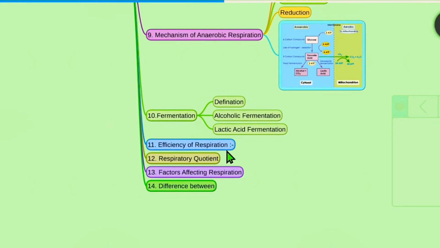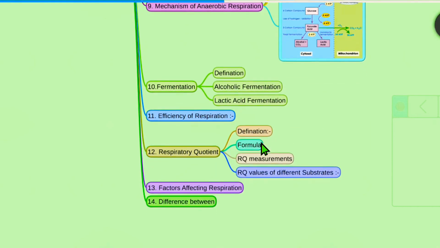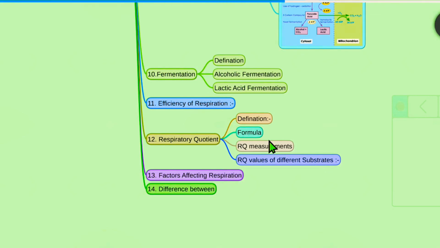And next we'll see the respiratory quotient. First we'll see the definition of the respiratory quotient, then the formula, how to calculate the respiratory quotient, and the RQ measurements, means respiratory quotient measurements, and the respiratory quotient values of different substrates, means carbohydrates, proteins and fats.